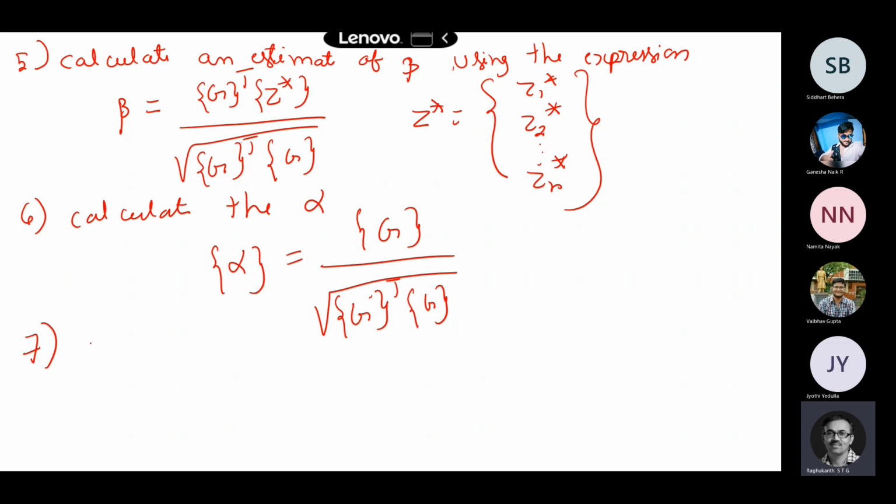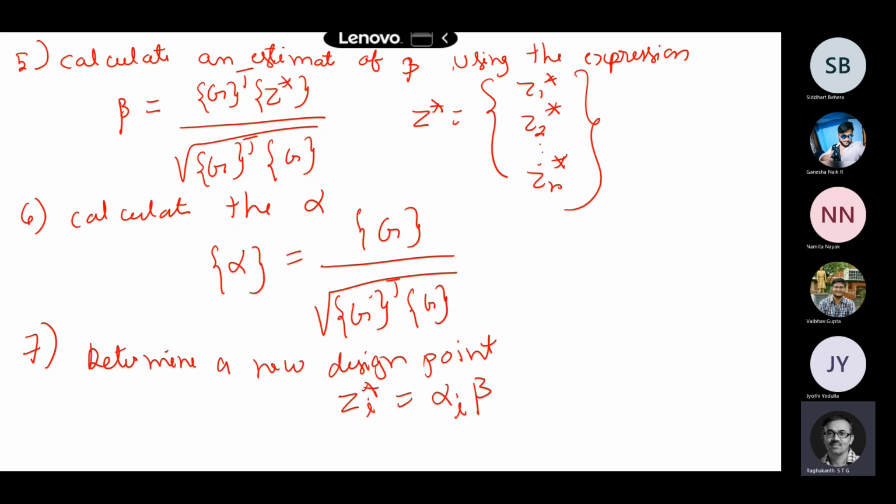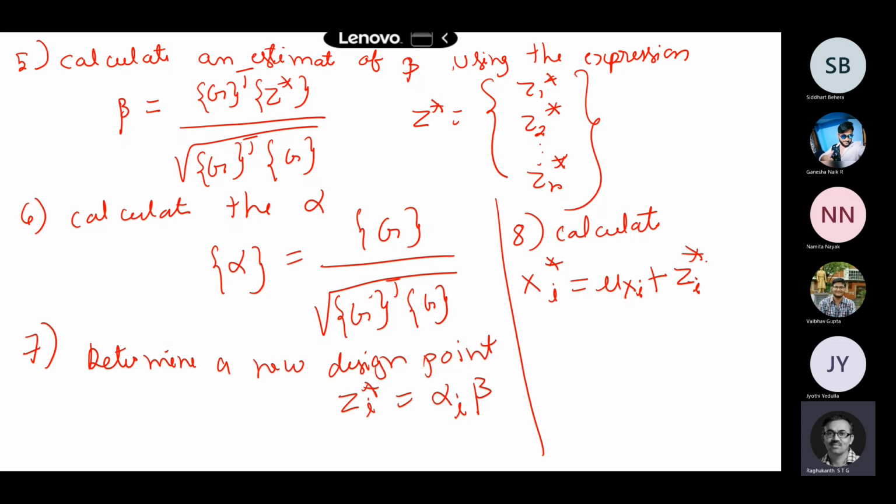Now you calculate a new design point using this expression, that is Zi star, say, is alpha times beta. So this is a new design point. Once you have the new design point, step 7, you now calculate the xi's also. You have the reduced variates, and now you calculate this xi itself. Xi star is basically mu of xi plus Zi star sigma xi. So you calculate this itself.